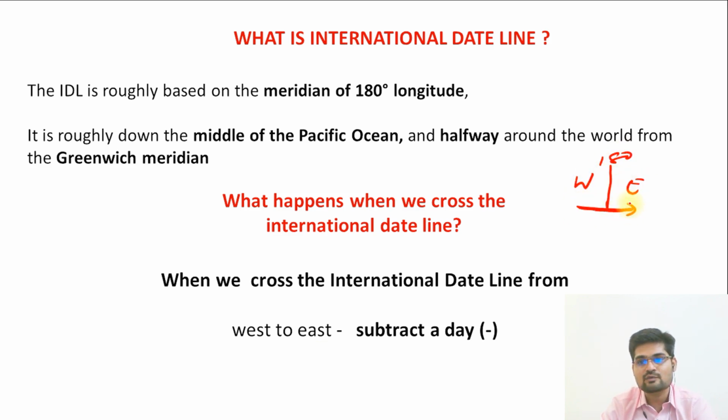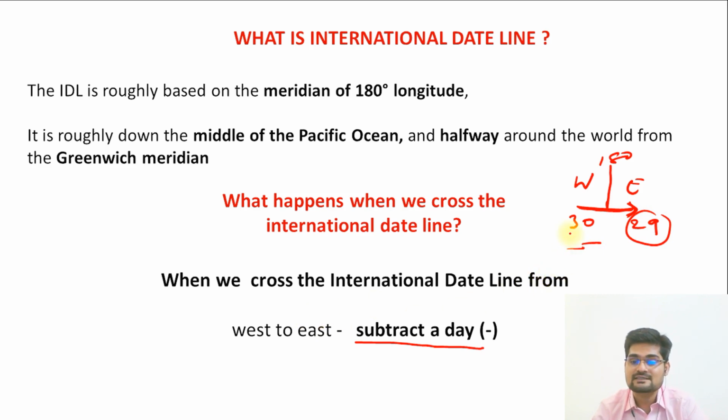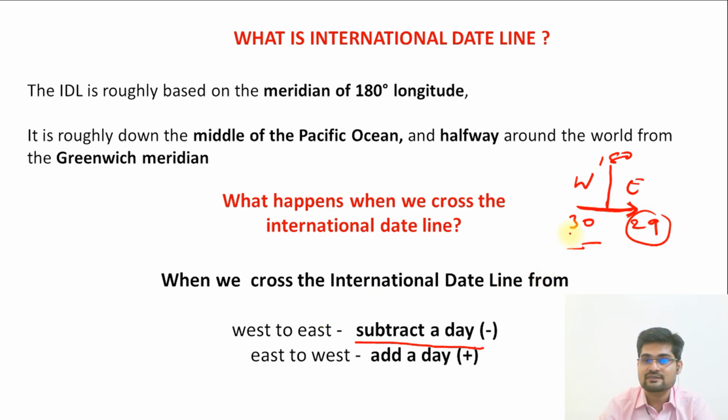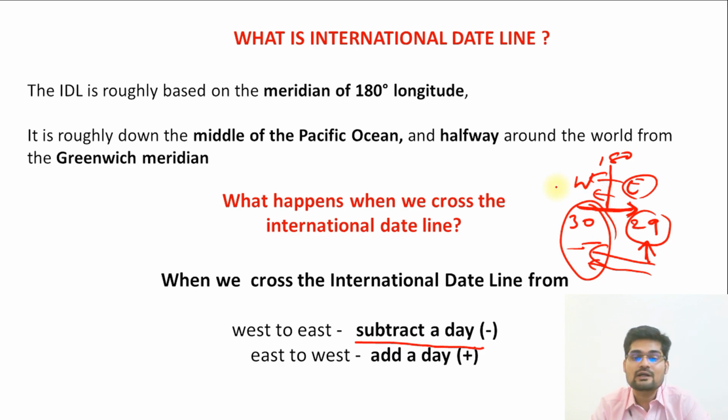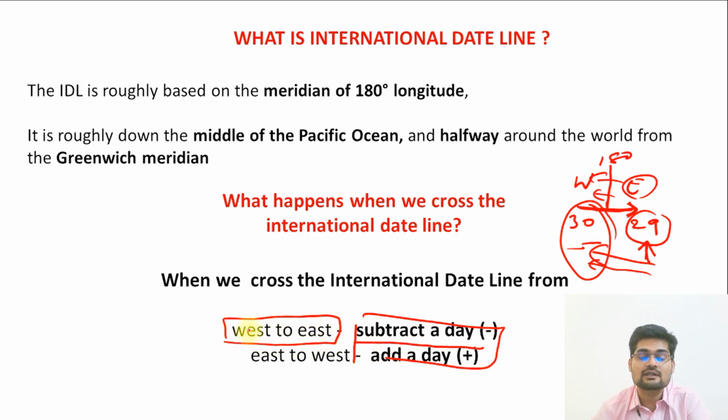If we go towards east, what will happen? We subtract a day. It basically means if it is 30 here, it will be 29 here. So that is what we do when we go from west to east. That's important here. And from east to west, if we come from this part to this part, then we have to add a day. So if it is the 29th of that month here, it will be the 30th after crossing this particular longitude.